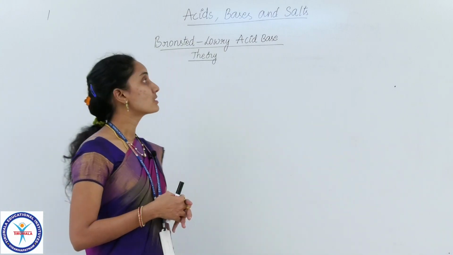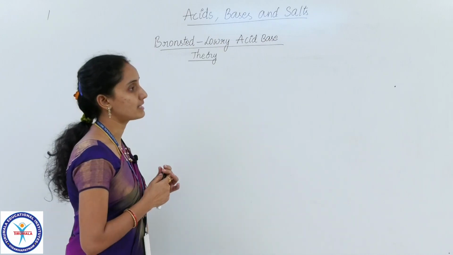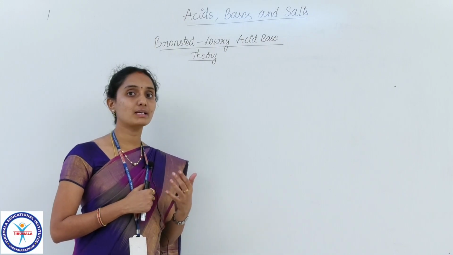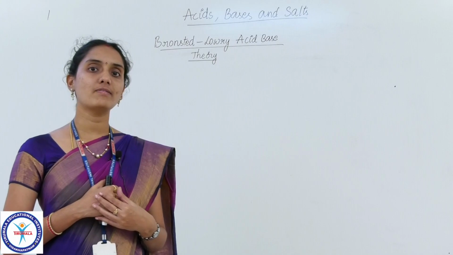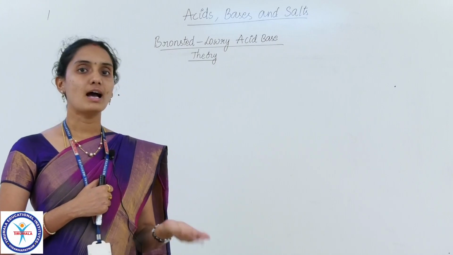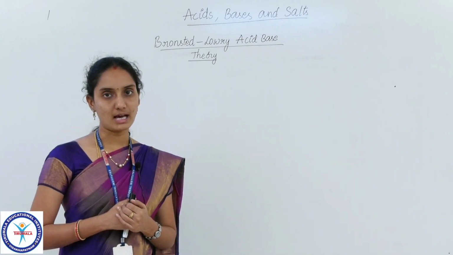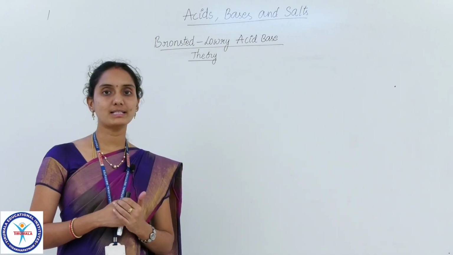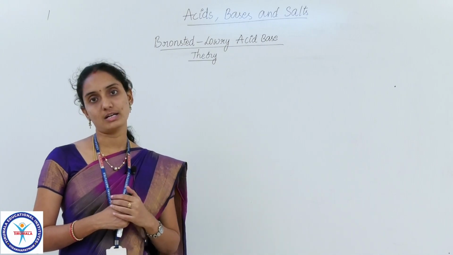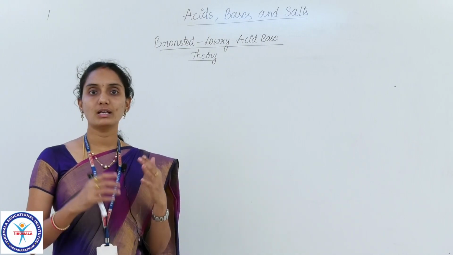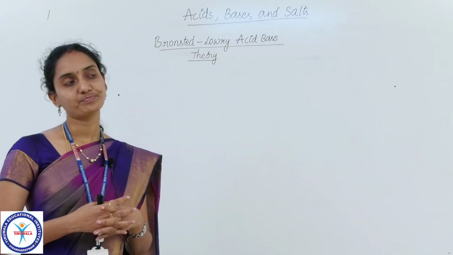There we discussed that some compounds like CO2 and SO2 act as acids even though they do not contain hydrogen to give out H plus ion in aqueous solutions. And coming to bases, NH3 acts as a base even though it does not contain OH minus ion. These are the exceptions we discussed in Arrhenius theory.